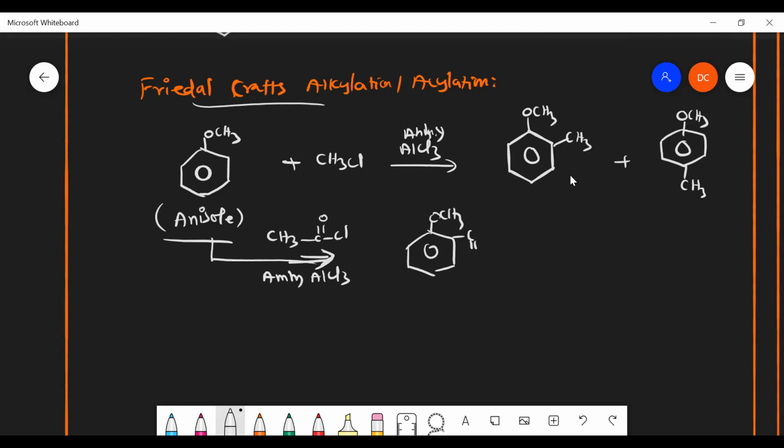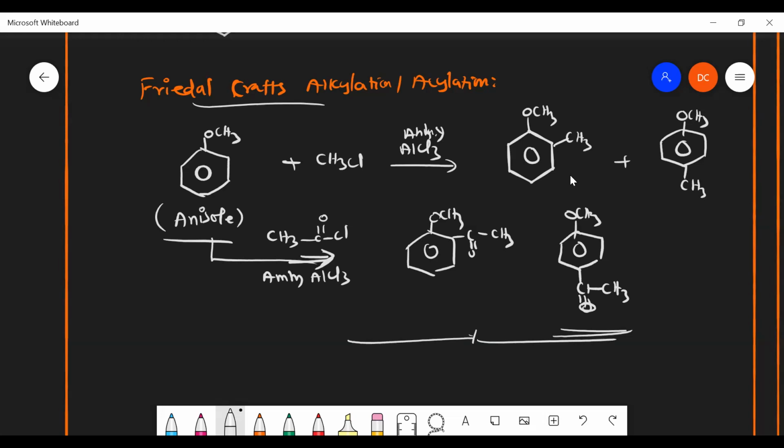OCH3, C double bond O, CH3. And here also OCH3 in para position, C double bond O, CH3. Okay, that's what the entire chapter is over. The second chapter, that is alcohols, phenols, and ethers, is over.